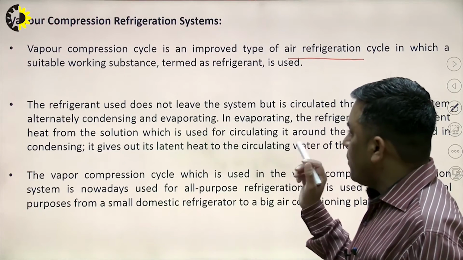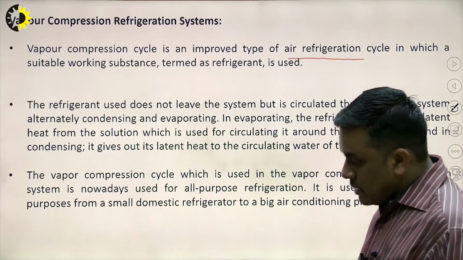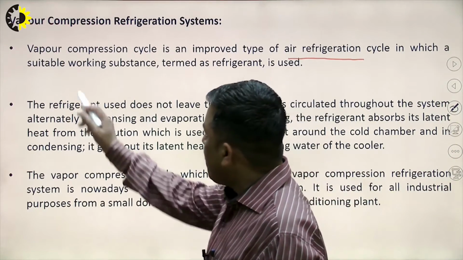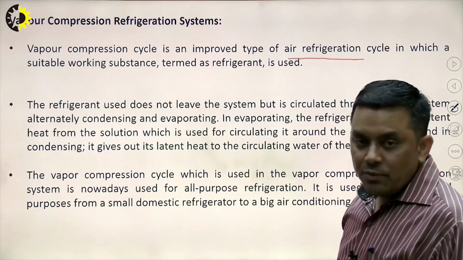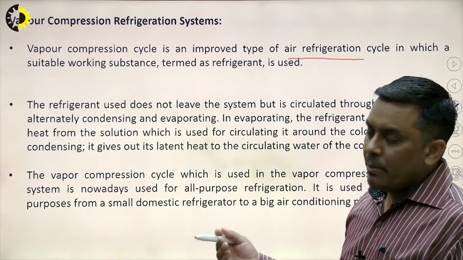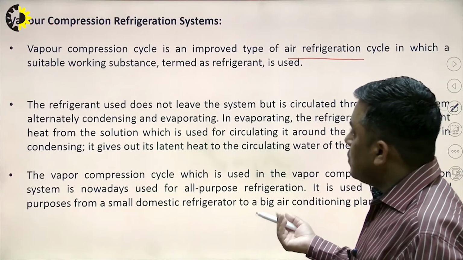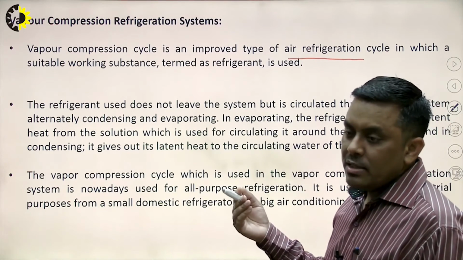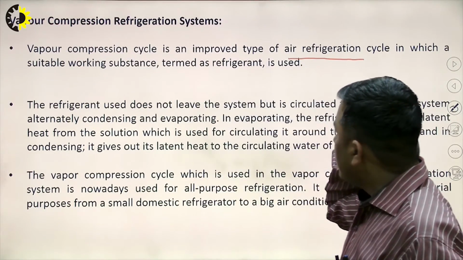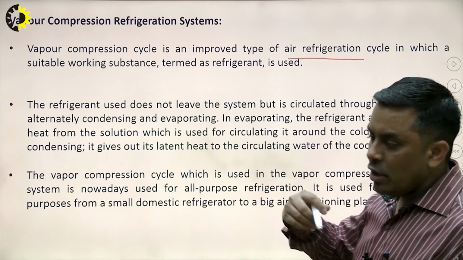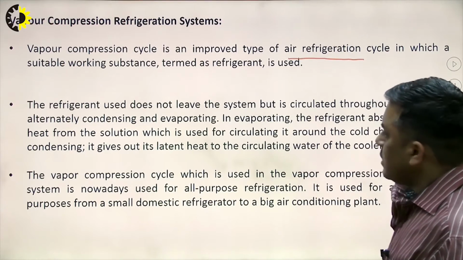But in case of the air refrigeration system, the phase transformation of air does not take place. This is done in vapor compression, where the refrigerant is transformed into vapor in the evaporator, and again it is transformed into liquid in the condenser. And this vapor refrigerant is compressed in the compressor, that is why it is named as vapor compression system. Okay. So, it is the improved one, because here the latent heat also comes in the picture, that is why we are saying it is the improved version of the air refrigeration cycle.